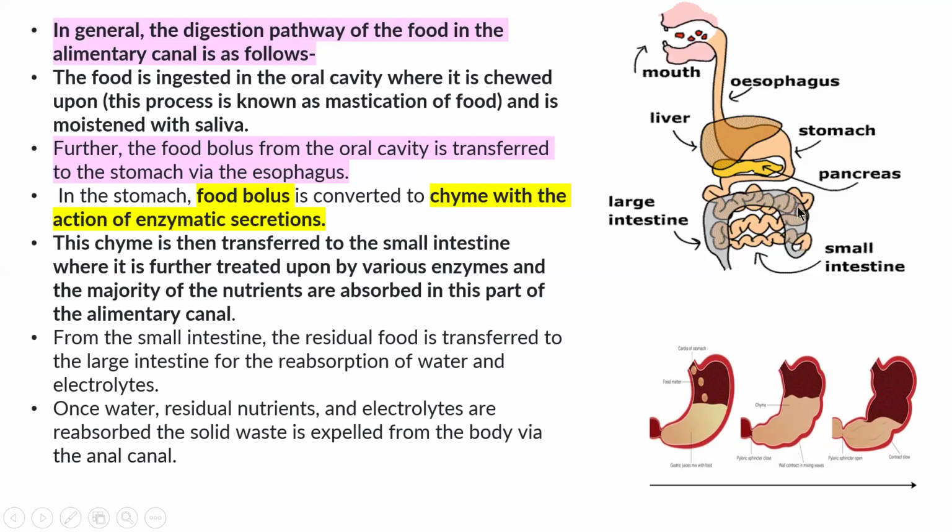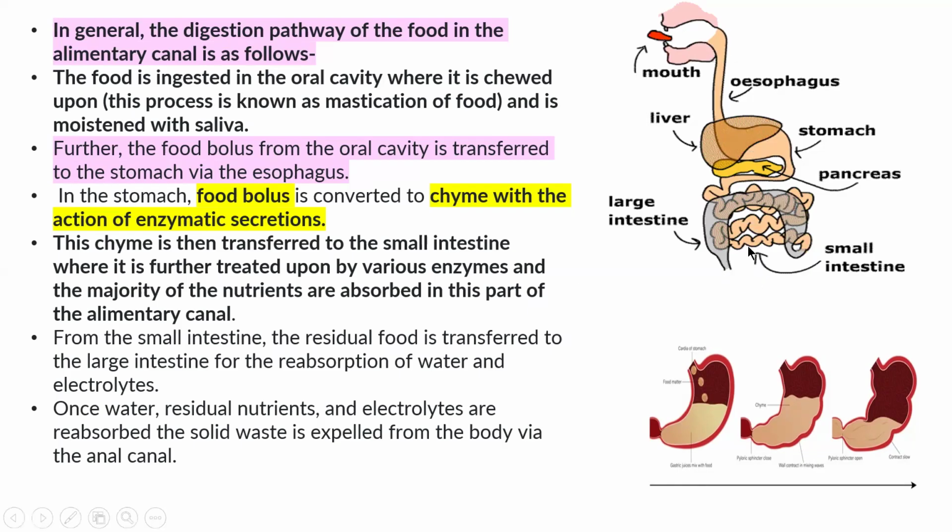where it is further treated with various enzymes, and the majority of the nutrients are absorbed in the alimentary canal. After digestion, it is absorbed. Because digestion is complete in your small intestine, the residual food is then transferred to the large intestine.